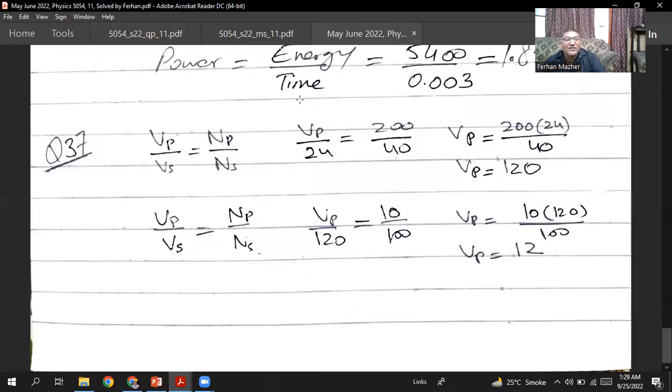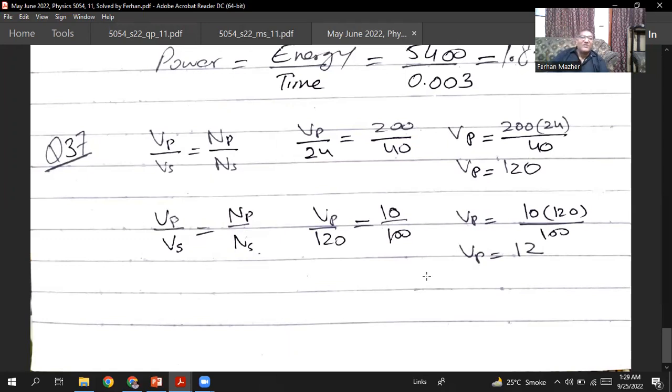Okay, so voltage in the primary divided by voltage in the secondary is equal to the number of turns in the primary divided by the number of turns in the secondary. The voltage in the primary is the question, the voltage in the secondary is 120, the number of turns in the primary is 10, and the number of turns in the secondary is 100. So the voltage in the primary will be 10 times 120 divided by 100. That will be 12 volts.